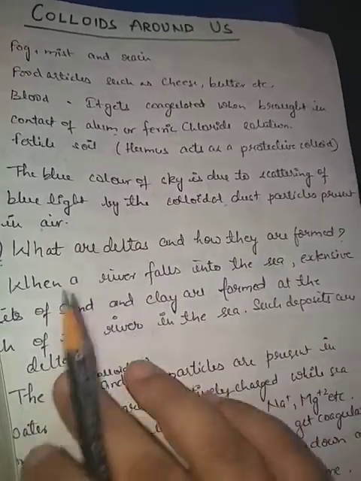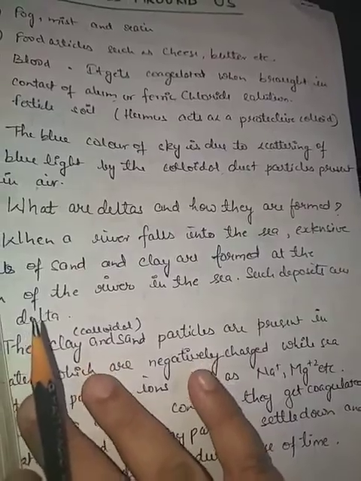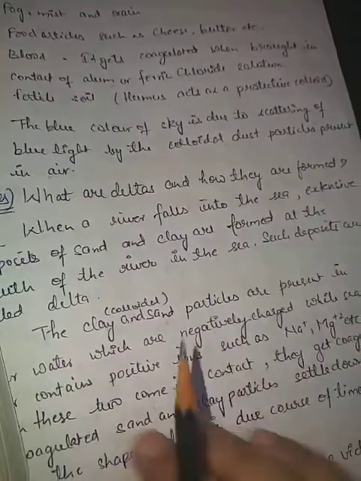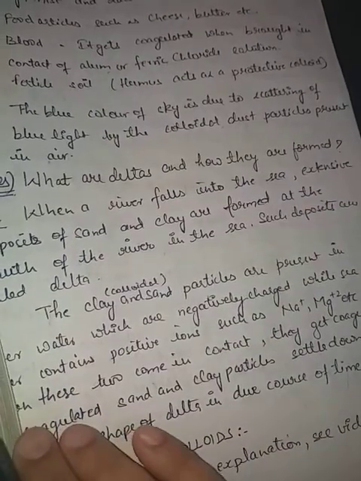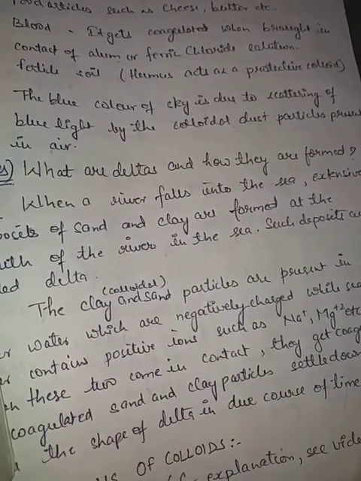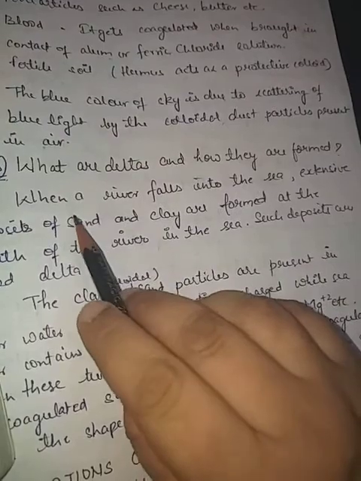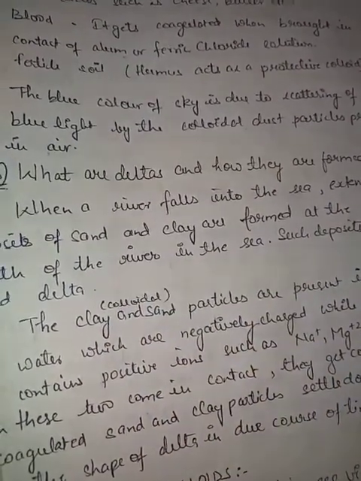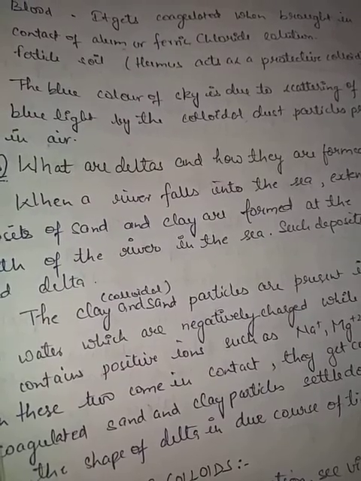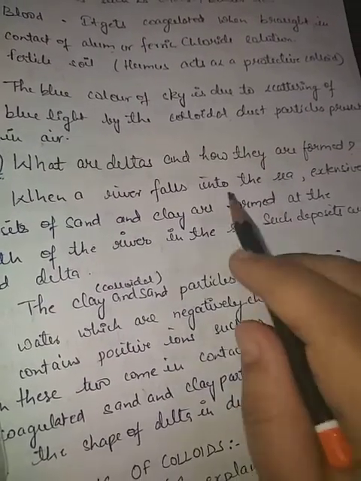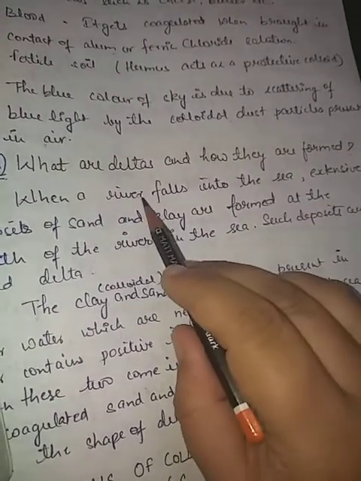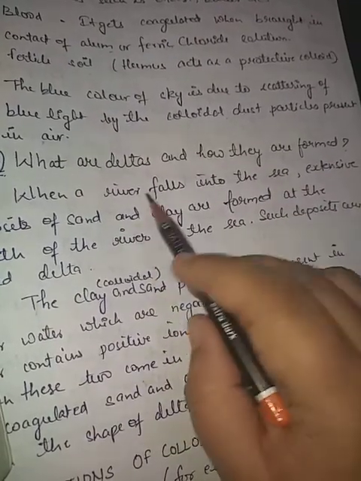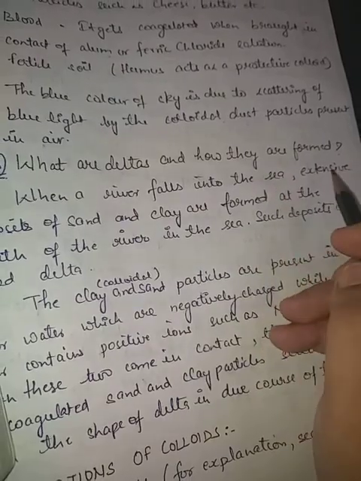Now this I have written in a question form. This is very important. It was asked many times in previous years also: what are deltas and how are they formed? See, when a river falls into a sea, river particles are there and sea particles are there. Two types of different particles are there.